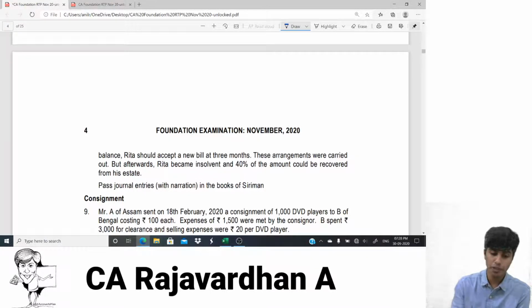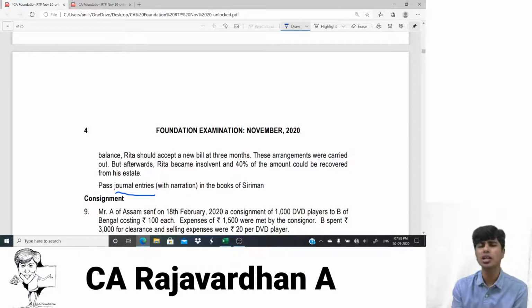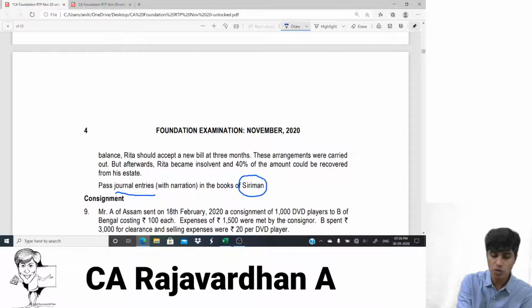Two important points. Firstly, they've asked for journal entries, not ledger accounts. That is usual. In this chapter, they'll ask only for journal entries. The next thing is, it is asked in the books of Siriman. So you need to see yourself in the position of Siriman throughout and then check for the answer.